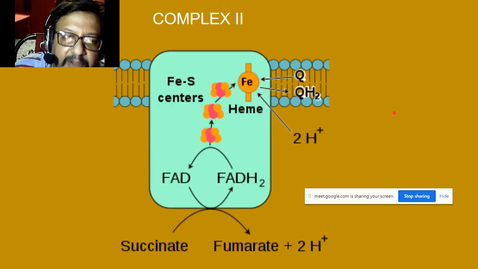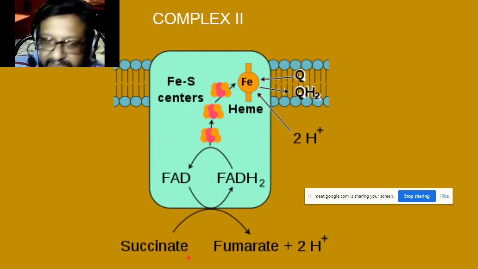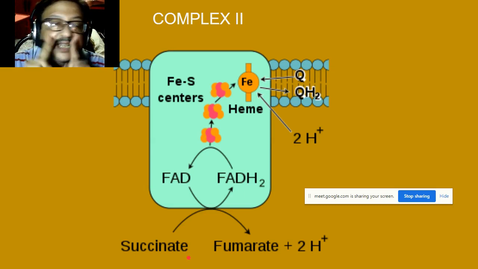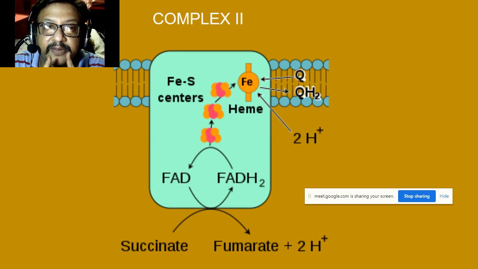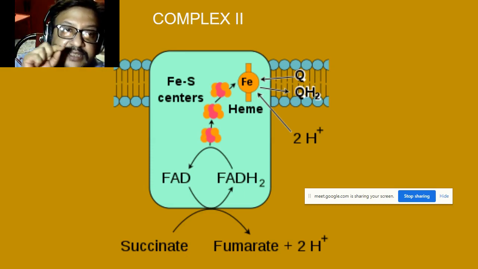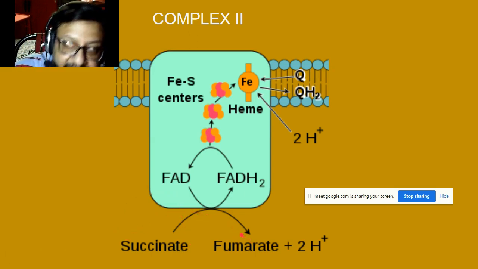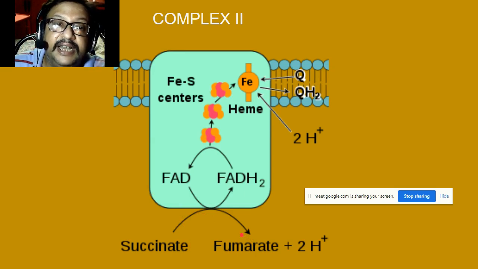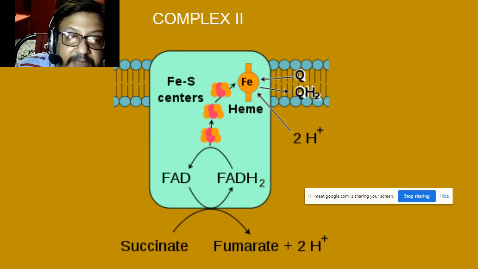In the next complex, succinate is converted to fumarate. It's in the Krebs cycle. There is a step where succinate is converted into fumarate, and this takes place inside the mitochondrial matrix. So this is where the Krebs cycle and electron transport chain are linked directly, in complex 2.